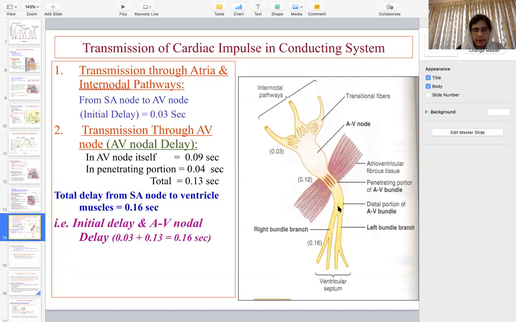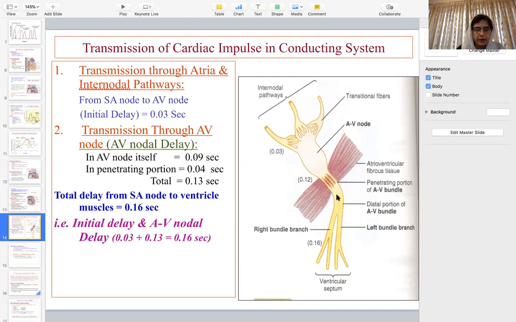From the AV bundle, 0.03 seconds to the apex and base, and another 0.03 seconds to move from the endocardium into the epicardium: 0.03 seconds in the left ventricle, and 0.02 seconds in the right ventricle, because the thickness of the left ventricle is more as compared to the right ventricle.